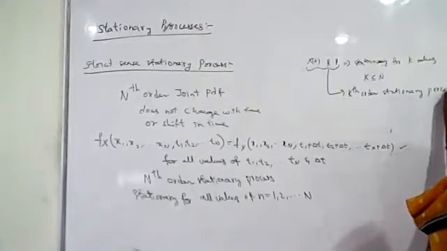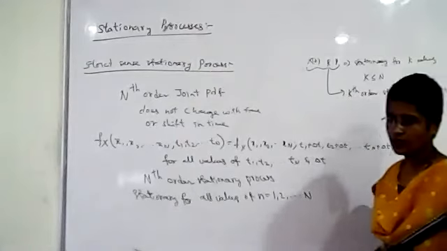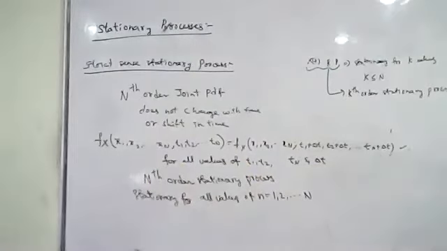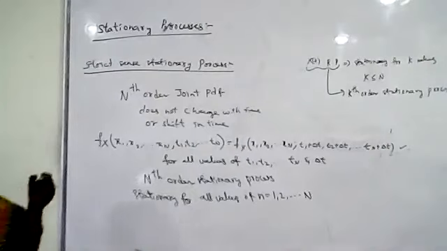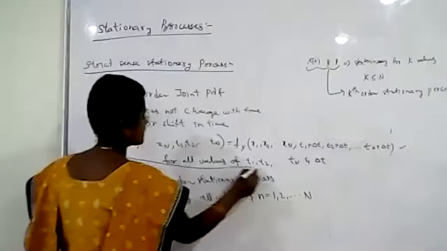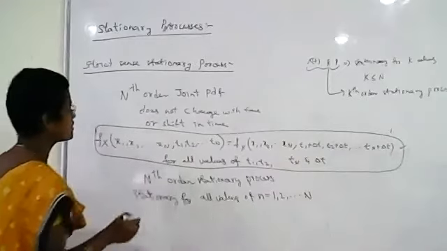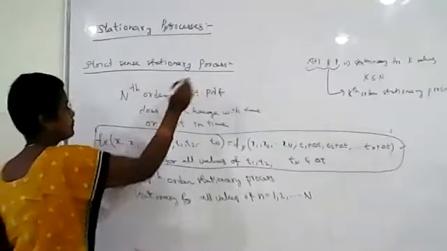So what is a strict sense stationary process? For a strict sense stationary process, the nth order joint probability density function does not change with time or shift in time. It has to satisfy this condition. If this condition is satisfied, then the random process is called a strict sense stationary process.